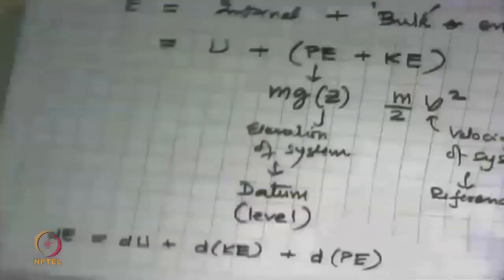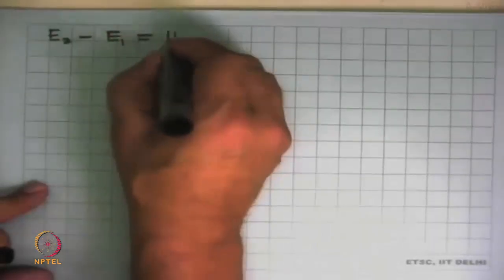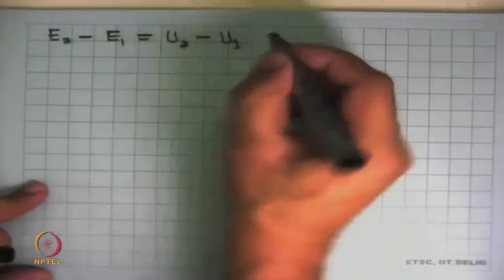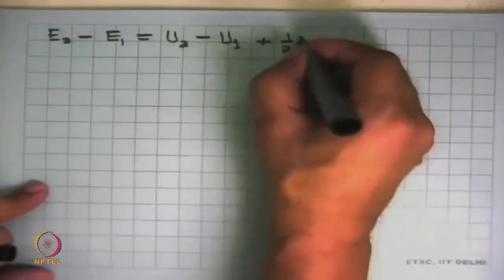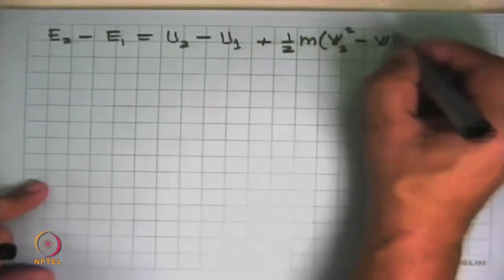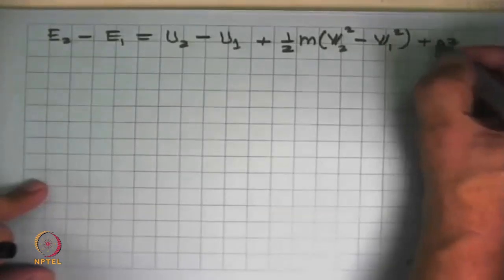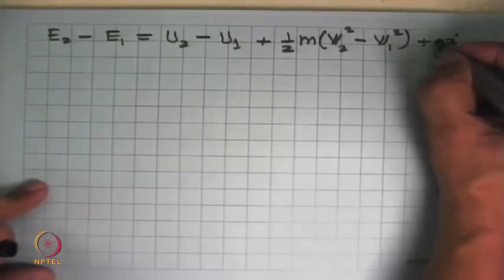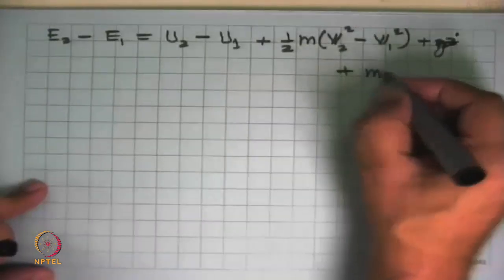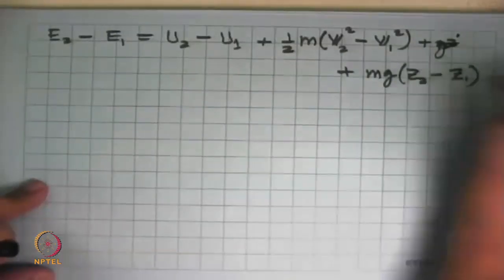And if you want to do it as integrated and get some numbers, then that expression becomes E2 minus E1 is U2 minus U1 plus half m times V2 squared minus V1 squared plus mg times Z2 minus Z1.